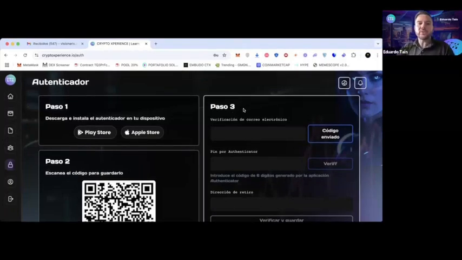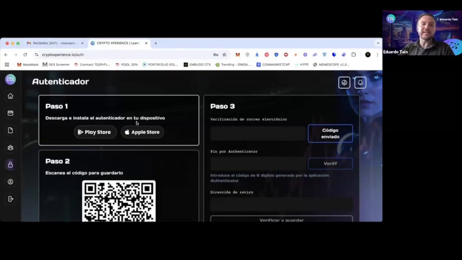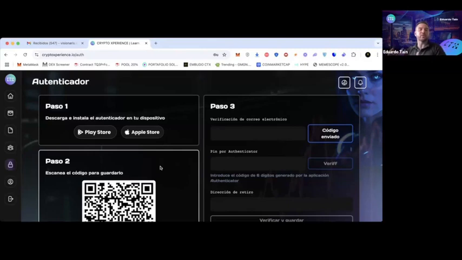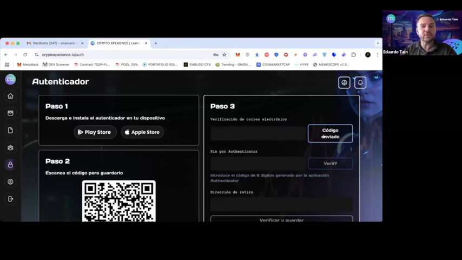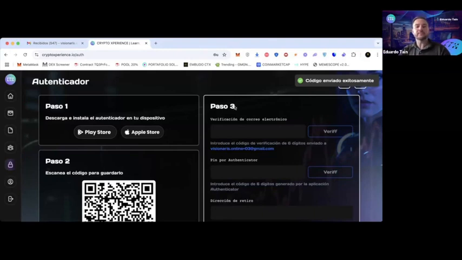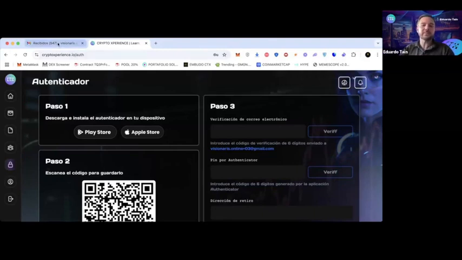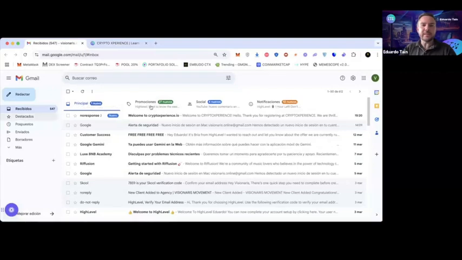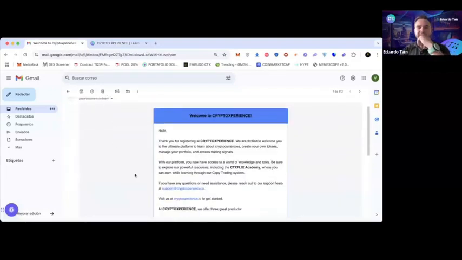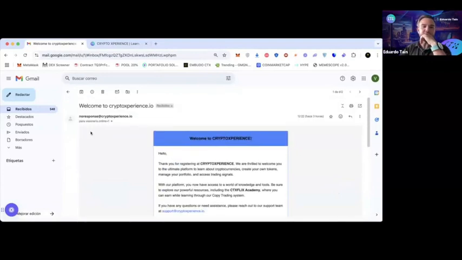Step number 1, as you know, download and install Google Authenticator. Step number 2, you scan it or copy the code if you're on the same device. Step number 3, you click here on code sent, and a 6-digit code will be sent to your email. Let's wait a few seconds. Sometimes it's 5 or 10 seconds, it could be a little more or less. Let's see if it appears already. No, not yet. Let's refresh here.